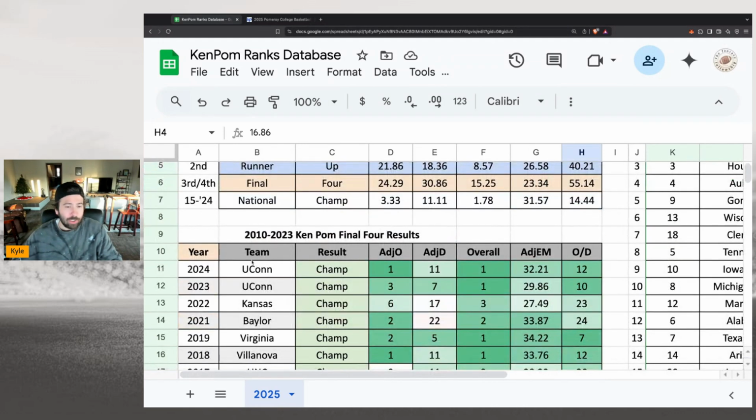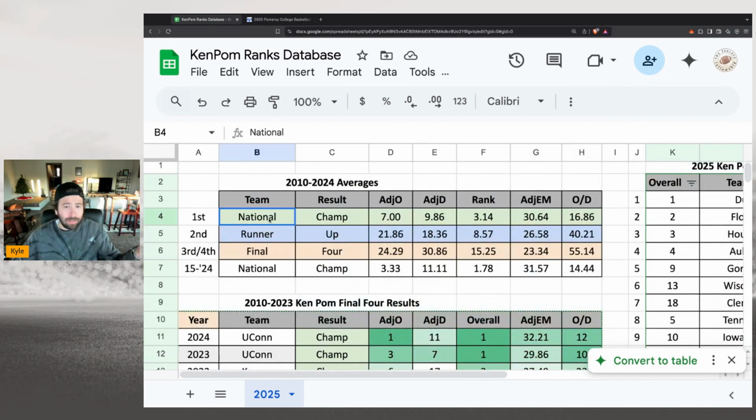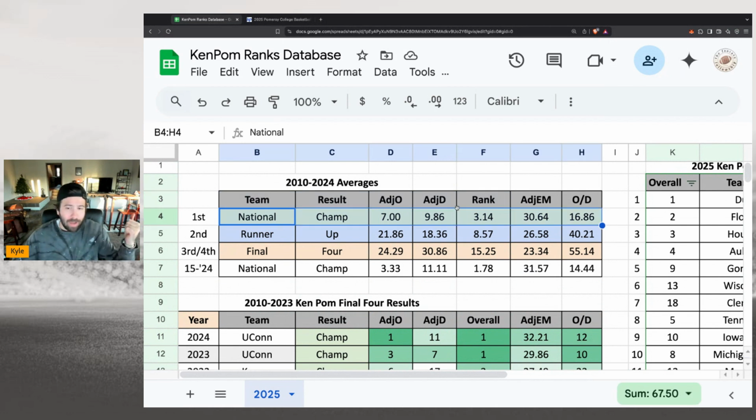So if we just look at last year, UConn was the national champion. They were first in offense, 11th in defense. They were the #1 overall team. Their adjusted efficiency margin came in at 32.21, and they had an OD ranking of 12. And again, I'm using data all the way back to 2010 to come up with these averages.